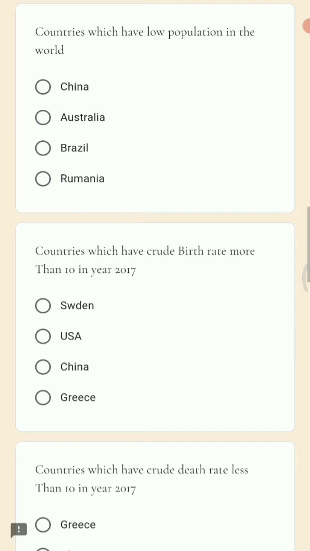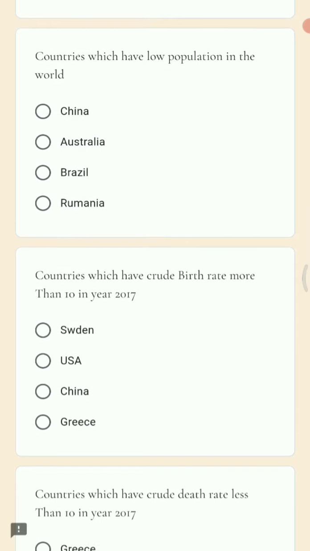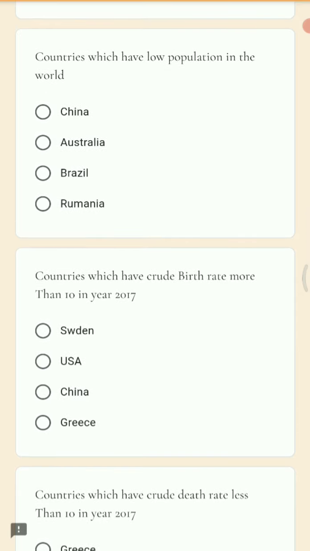Next is countries which have low population in the world. So again we have options like China, Australia, Brazil and Romania. Okay, so here we can see the options. From these options the right answer is China.